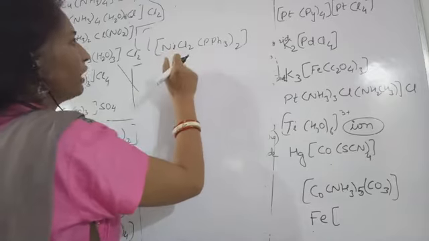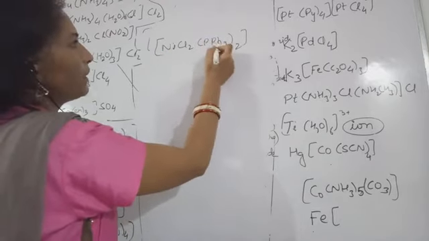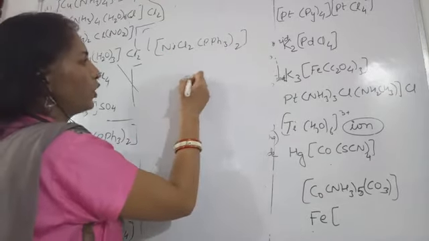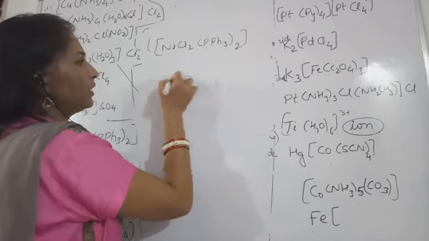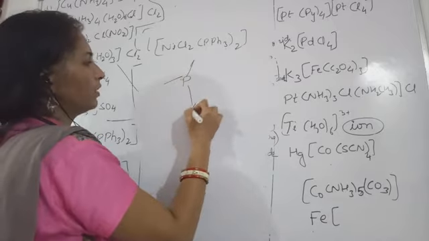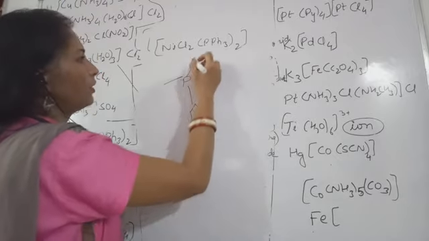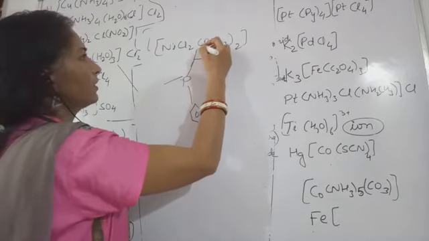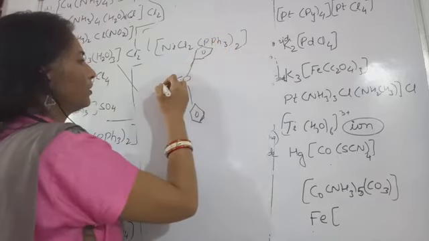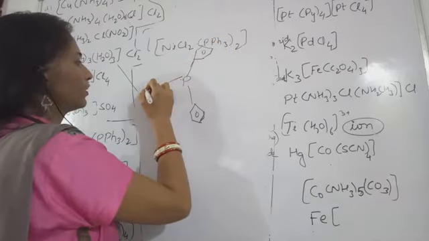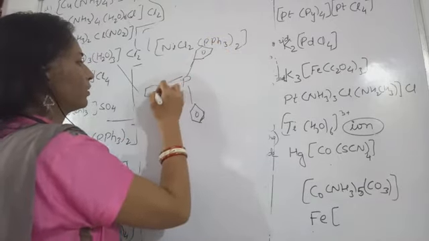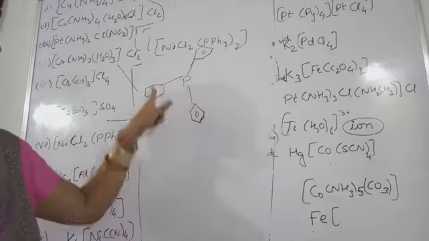First of all, we will have to start with what? This is what? PPh3. This is what? Phosphorus. Then this phenyl groups are present. Like this. Okay, phosphorus and 3 phenyls are there.